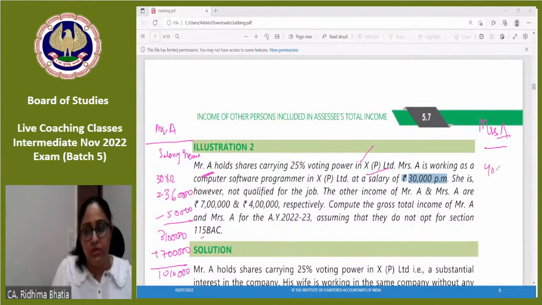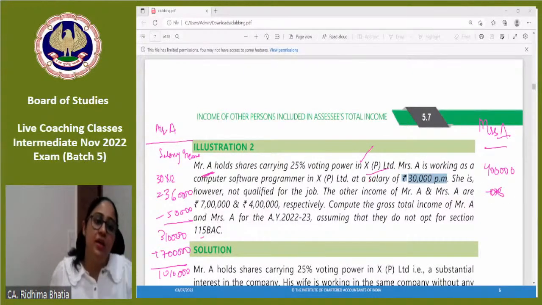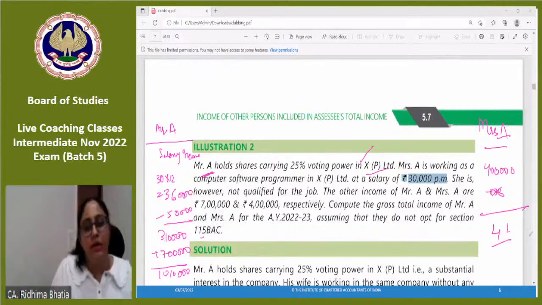Now in Mrs. A's hands, what would be the taxability? The income which she is earning, 4 lakh other than salary, plus 30,000? No, because one income would be taxed in one person's hands only, not in multiple hands. So 4 lakh would be her income. Simple.